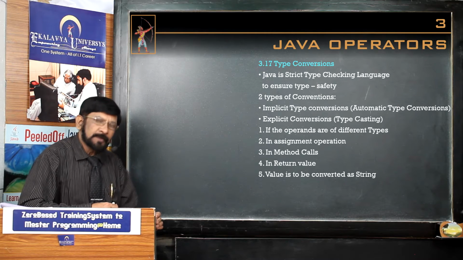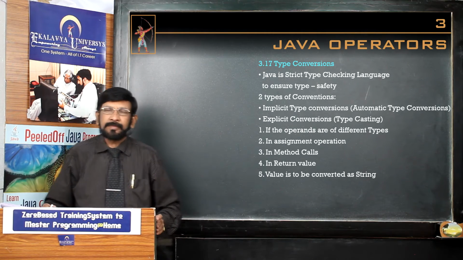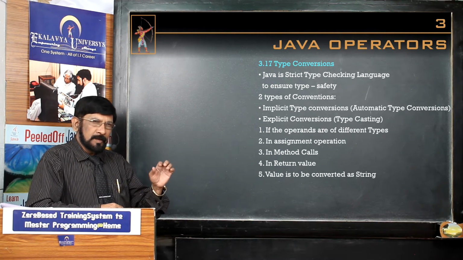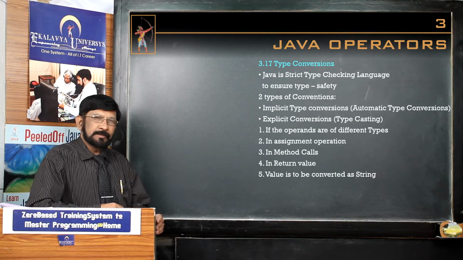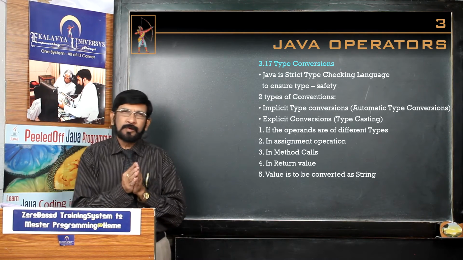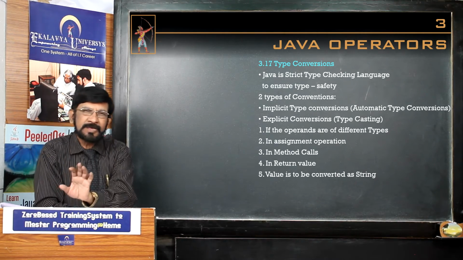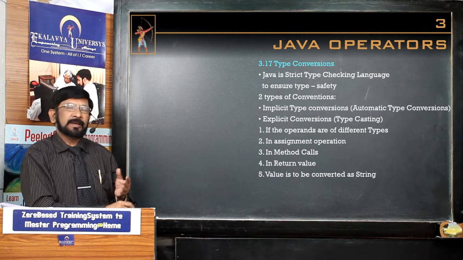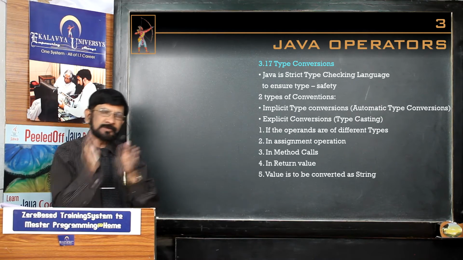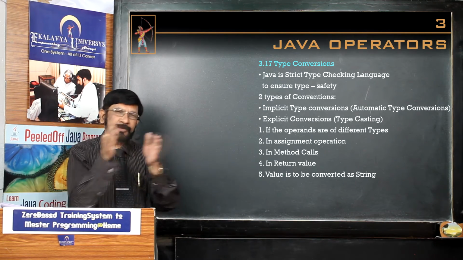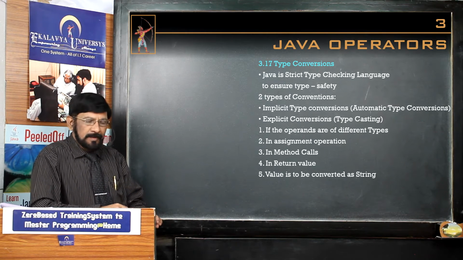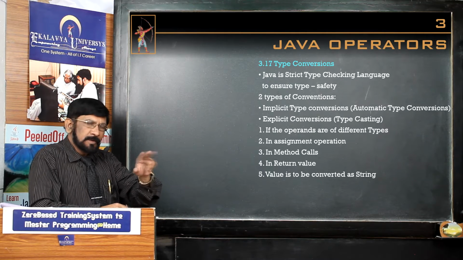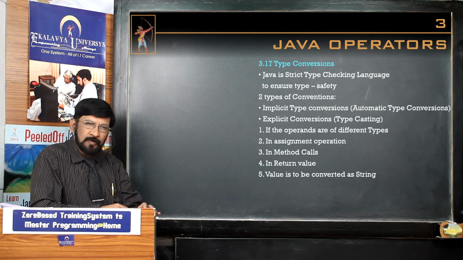Here, for that purpose, type conversions are required. Why are they required? Actually, the Java compiler was developed to act upon similar, same data types. That means, originally, the Java compiler can act upon int versus int, float versus float, double versus double, long versus long, like that.